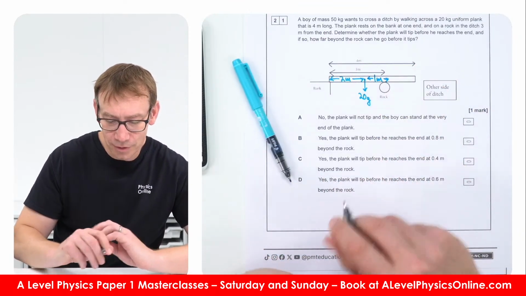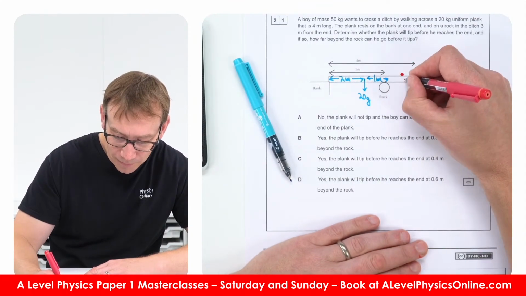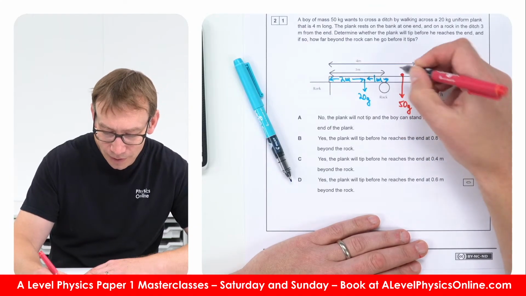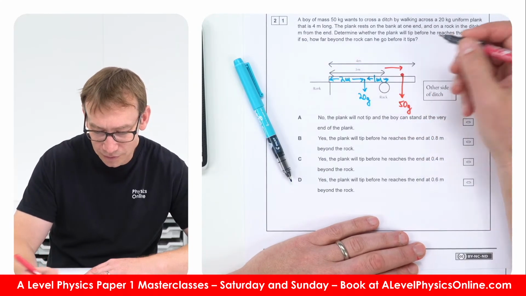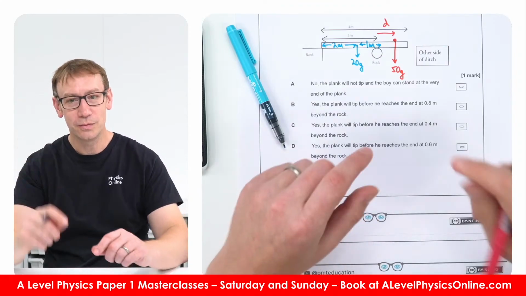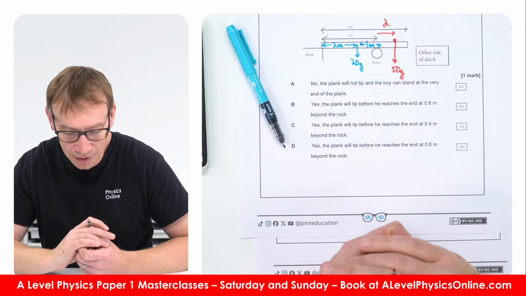And the boy of mass 50 kilograms. So I'm going to do a longer arrow, and that's going to be 50 g. That's at a certain distance D from this end. So when will they cause it to tip?